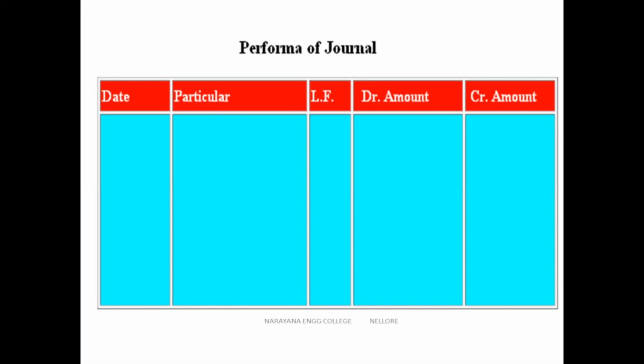And the third column is ledger folio. Ledger folio is the page number. It indicates, for example, for this date, where this transaction was entered in the ledger book. So in which page we posted this particular entry in the ledger.